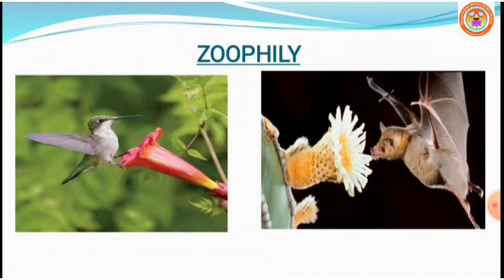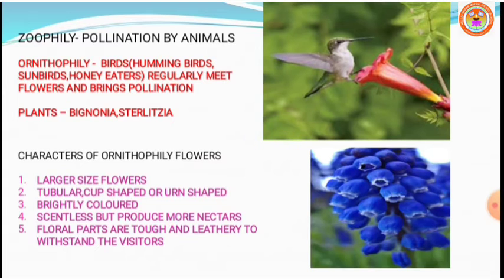So if animals help in pollinating the flowers, then the phenomenon is called zoophily. Pollination which is affected by the agency of animals, any kind of animal, is called zoophily, and the flowers which are pollinated by animals are called zoophilous.